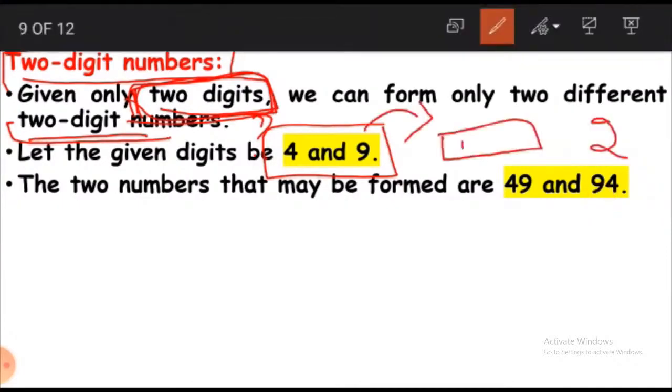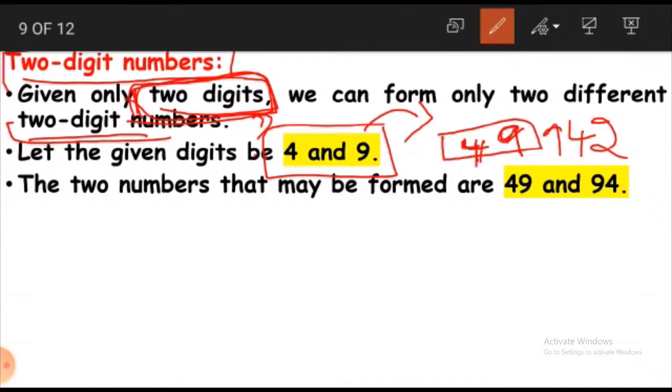You can sit in the first place, which is 4, and 9, your best friend, can sit in the second place. Or else your friend can sit in the first place and you can sit in the second place. Clear? So we can form only 2 different numbers from given 2 digits.